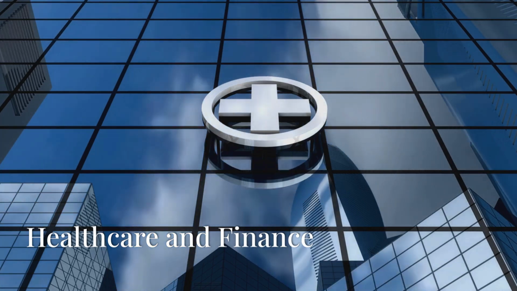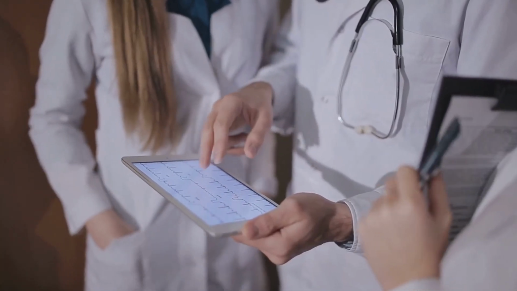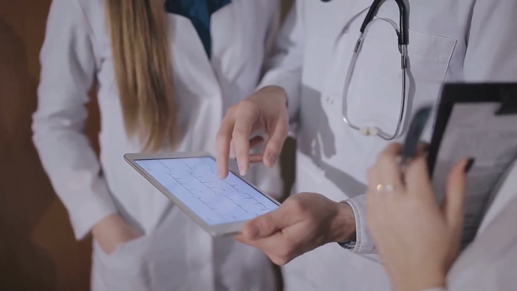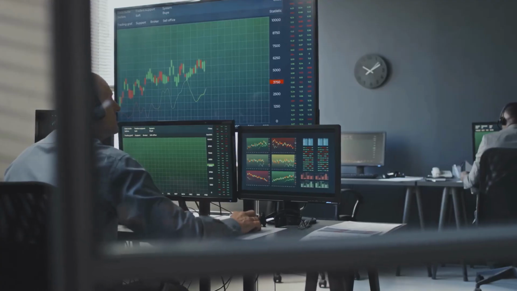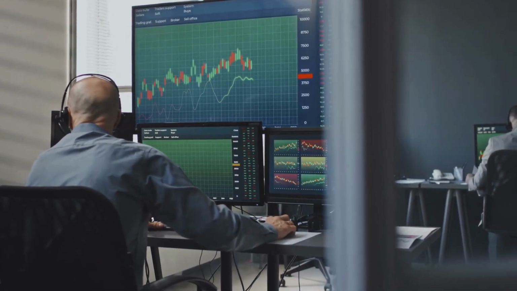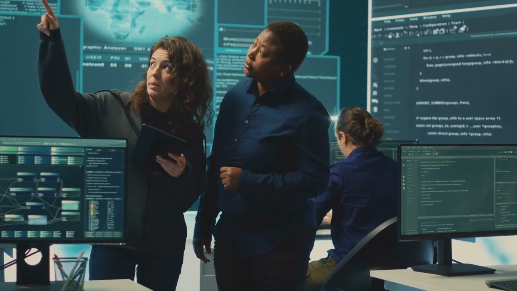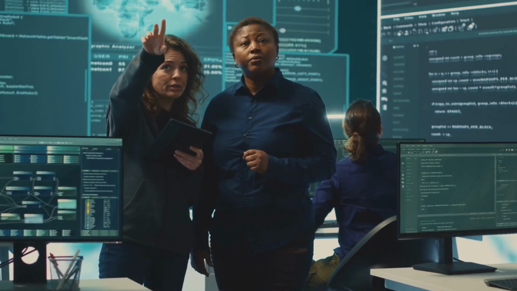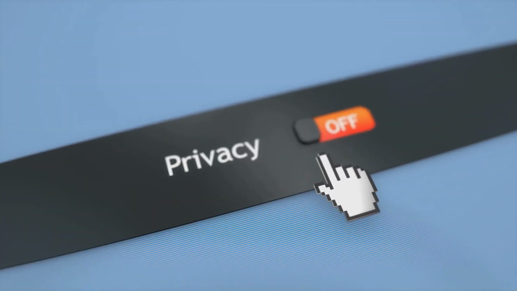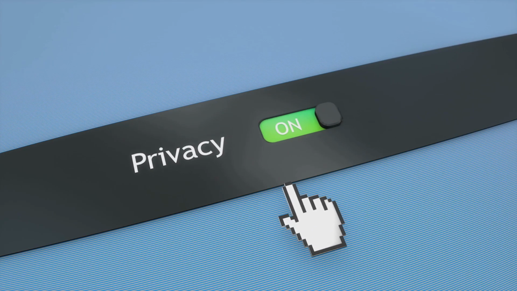Explainable AI in high-stakes sectors: healthcare and finance. In healthcare, XAI can help clinicians understand the rationale behind AI-powered diagnoses and treatment recommendations. In finance, XAI can provide transparency into algorithmic trading decisions, risk assessments, and credit scoring. This transparency is crucial for building trust among investors and ensuring fair financial practices. XAI can also help mitigate the risks associated with AI deployment in these sensitive sectors. By identifying potential biases and errors, XAI can help prevent costly mistakes and ensure responsible AI use.